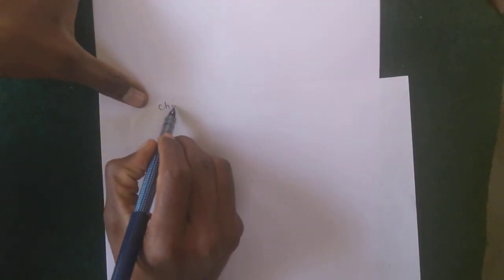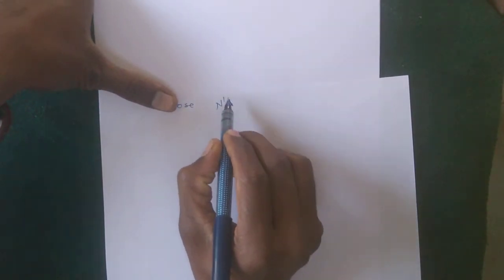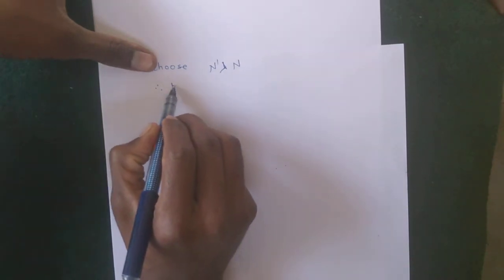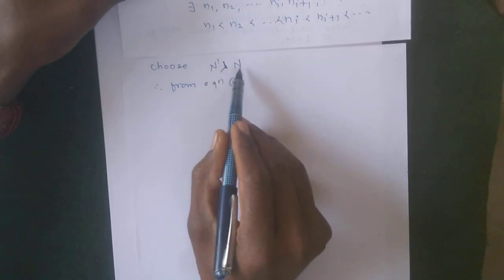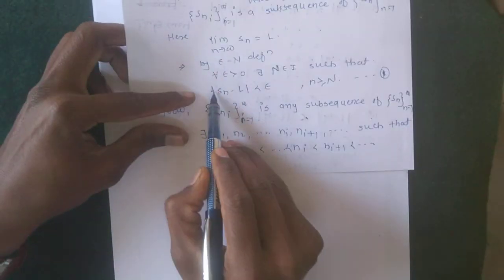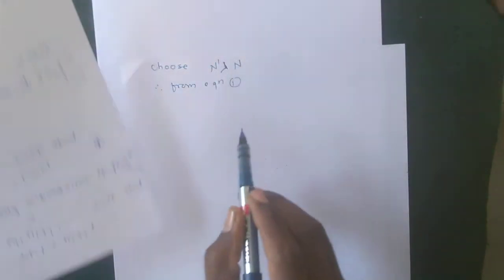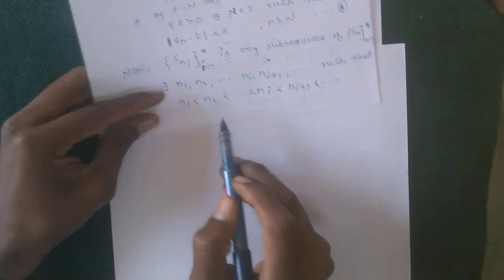Choose n dash, a natural number greater than N. Therefore, from equation 1, choosing this n dash greater than N, mod Sn minus L is less than epsilon, so here we only replace Sn by Sni, replacing n by ni.